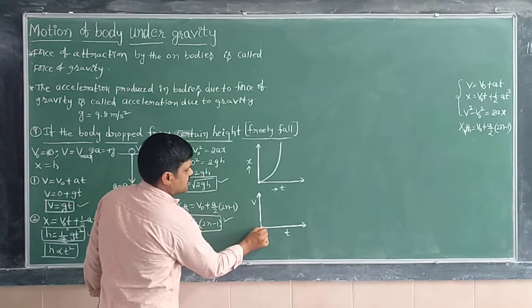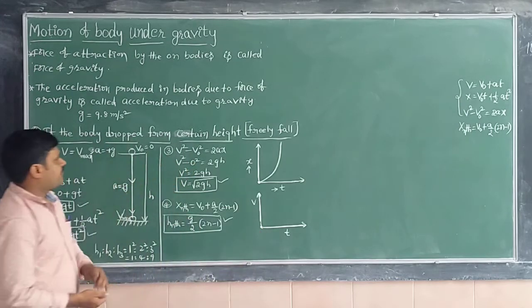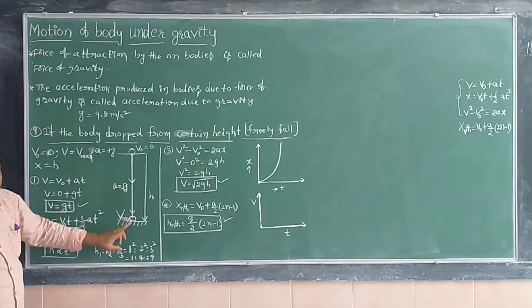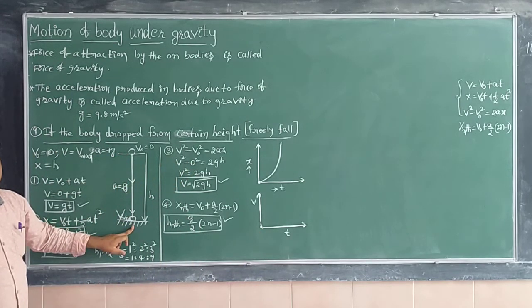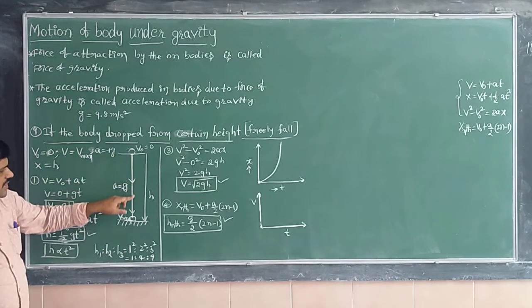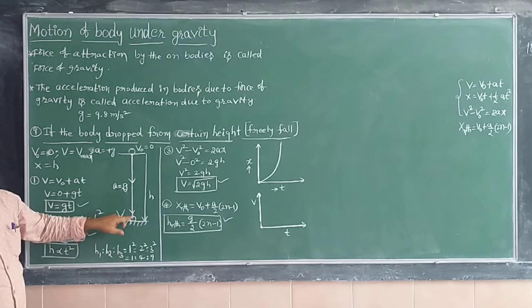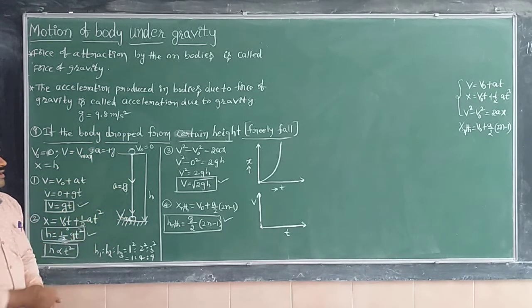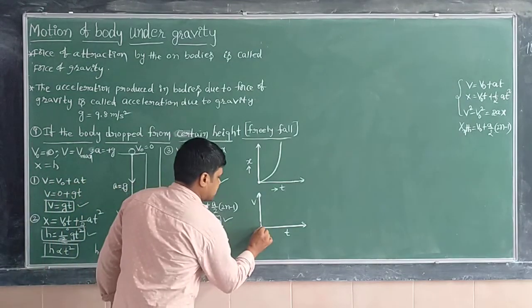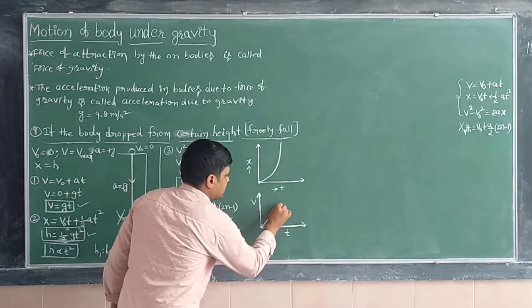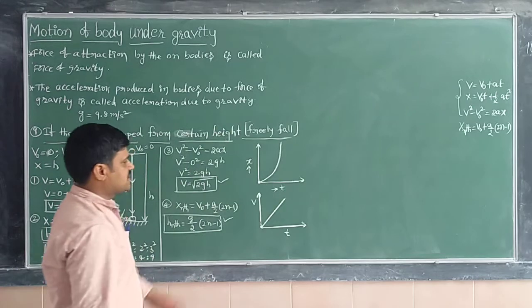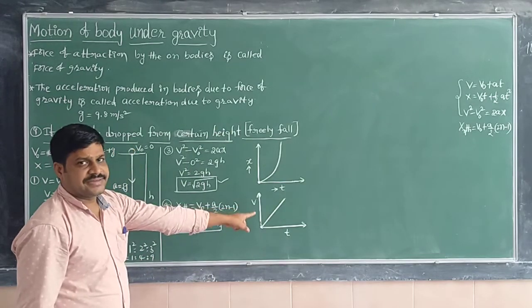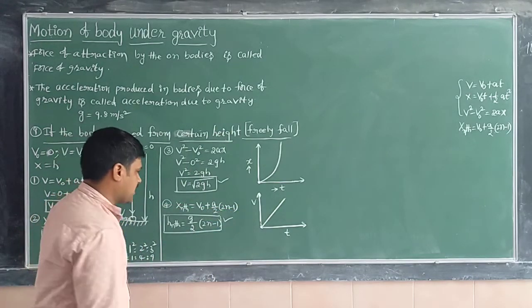Throughout the journey of the freely falling body, from the topmost point to the bottom, acceleration is constant, so the graph is a straight line like this. This is the velocity time graph for a freely falling body.